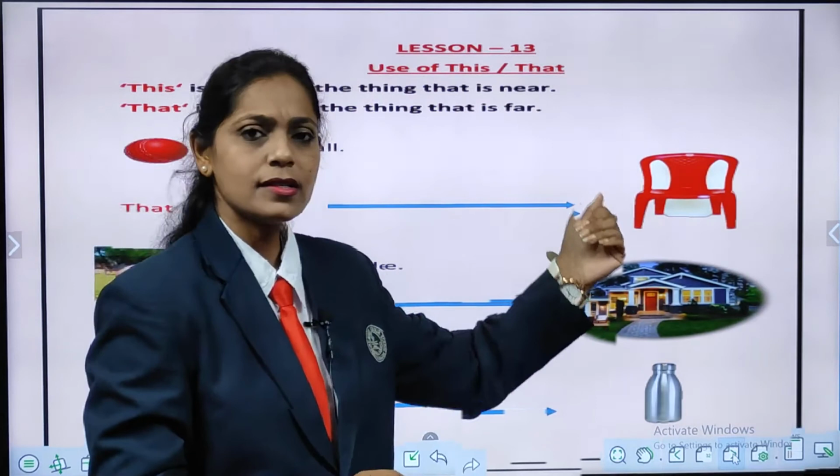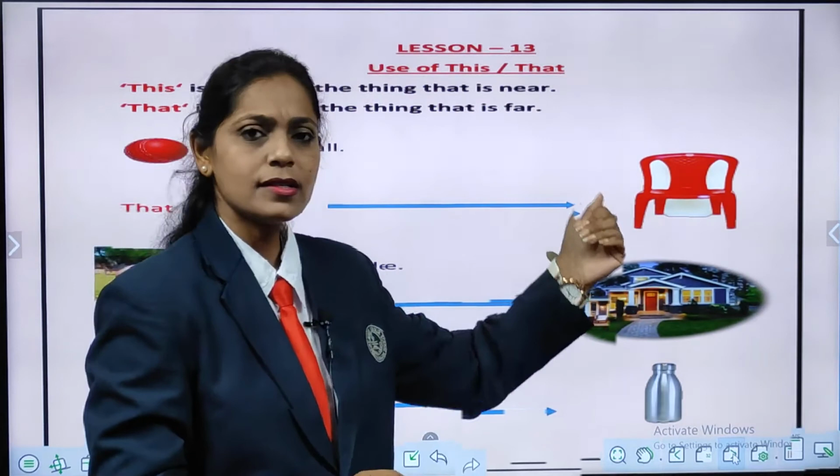This is an apple. Now same way, there is a house, but that house is near? No. Where it is, children? It is far. So what we are going to say? Yes, we have to point out and we will say that is a house because that house is far from you.